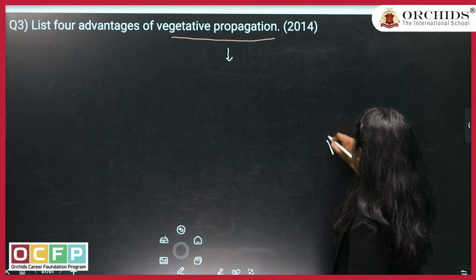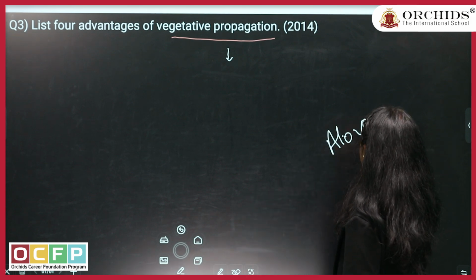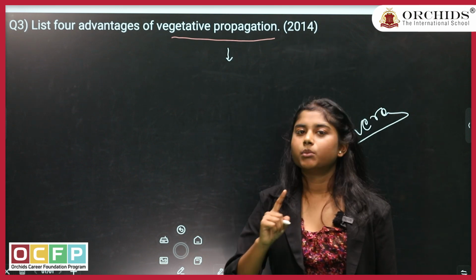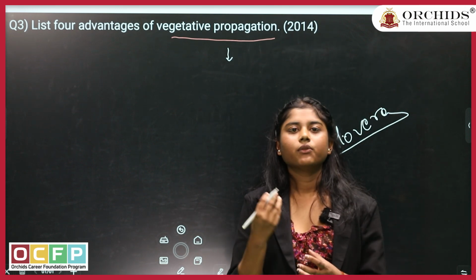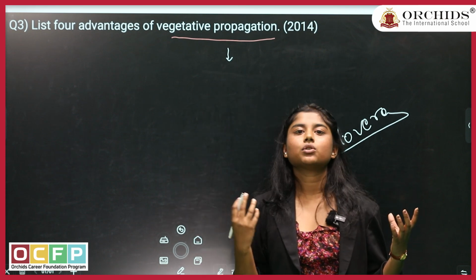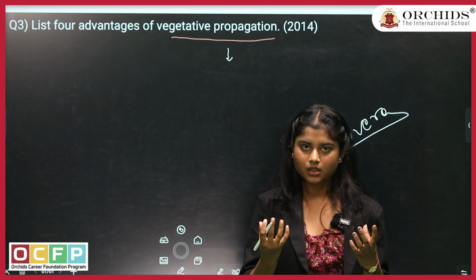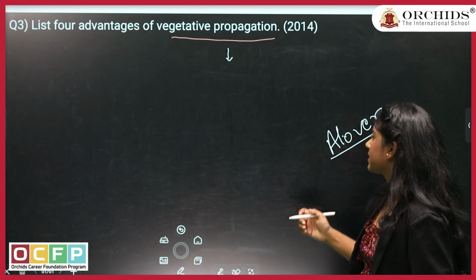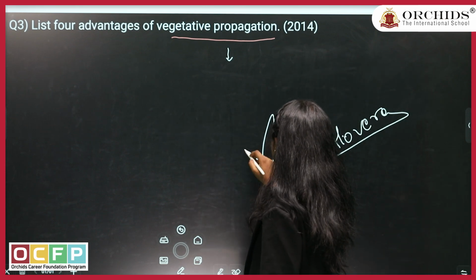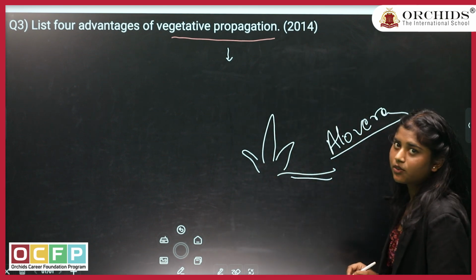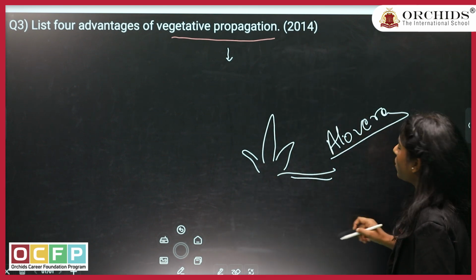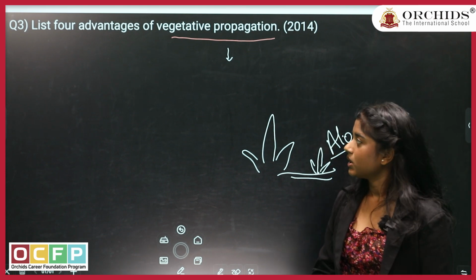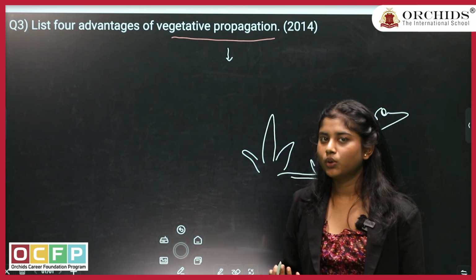You might have seen this common example of aloe vera around you, right? Aloe vera plants are never in one number. You will sow one, and within 6 months, it will start growing into different aloe veras. So one aloe vera will reproduce with many aloe veras. In this case, the aloe vera plant is reproducing through the vegetative part of it. With time, it will grow, and this vegetative part will start giving different aloe veras around it. This is what vegetative propagation is known as.